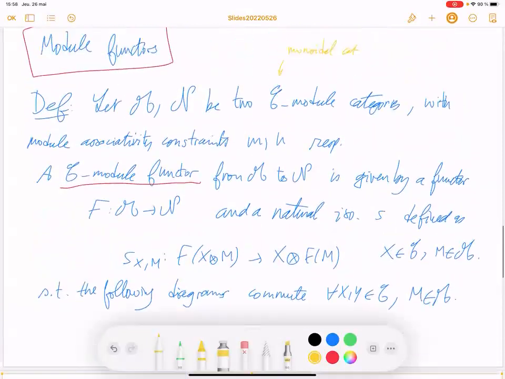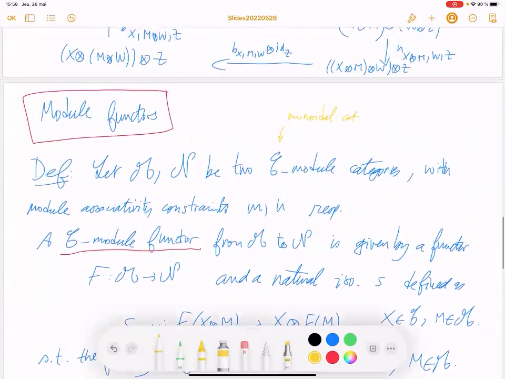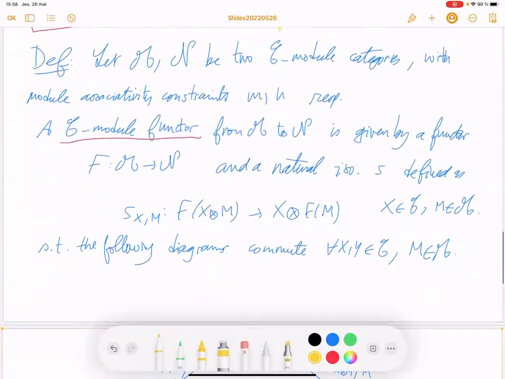If you think of module categories as a generalization of modules over a ring, in particular if you think about the ring being a field, a module over a field is a vector space.